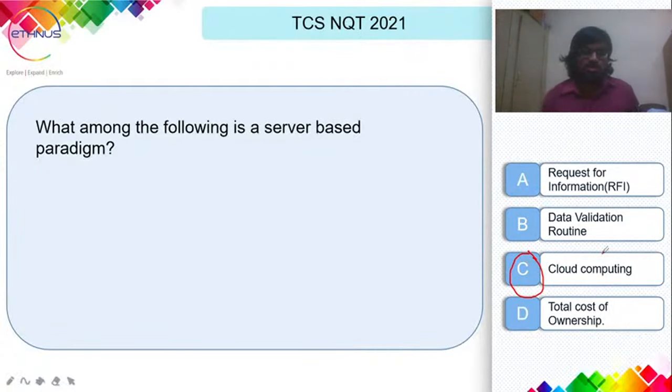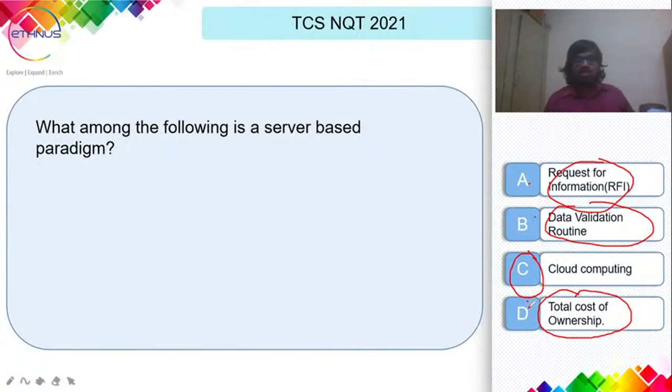But anyways, you might feel that all these terms like request for information, data validation routine are invalid. These three options, A, B, and D, are business terms. So request for information is a business term, and total cost of ownership is not a technical term; it's a business term. Here, cloud computing is the only thing that sounds technical. Even though option B might sound a bit technical, cloud computing is nothing but provisioning of all your resources in the server. So that is a short and sweet definition of cloud computing. So option C should be right. Cool, guys.